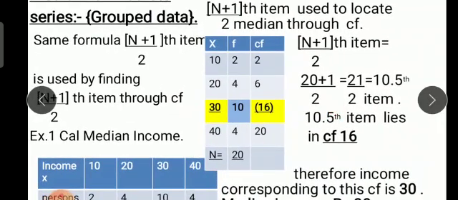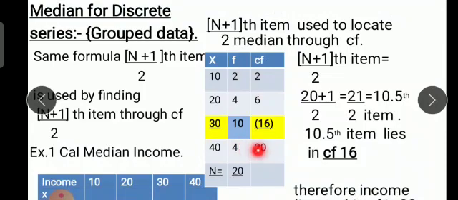Now how do we find that? Cumulative means that which goes on adding. So we go on adding the frequencies. The first frequency given is 2, so the first cumulative frequency you write as 2 only. Then 2 plus 4 gives you 6. Then 2 plus 4 plus 10 gives you 16. 2 plus 4 plus 10 plus 4 will give you 20.